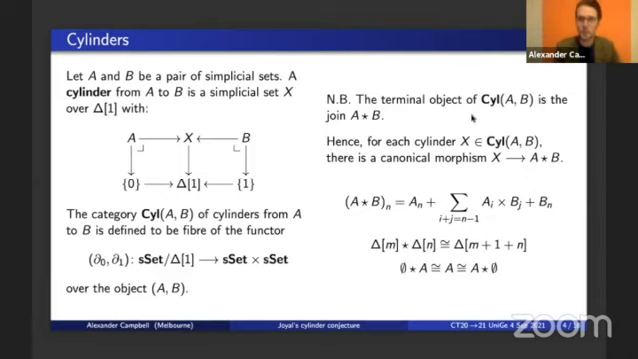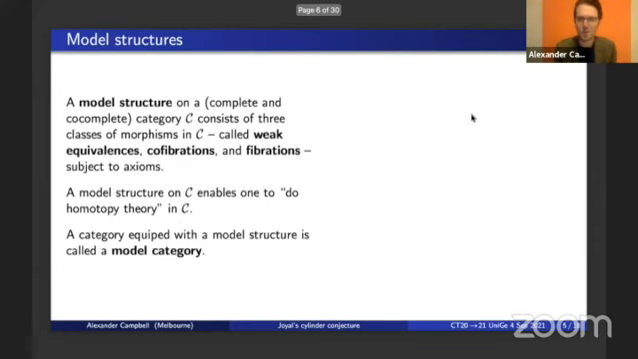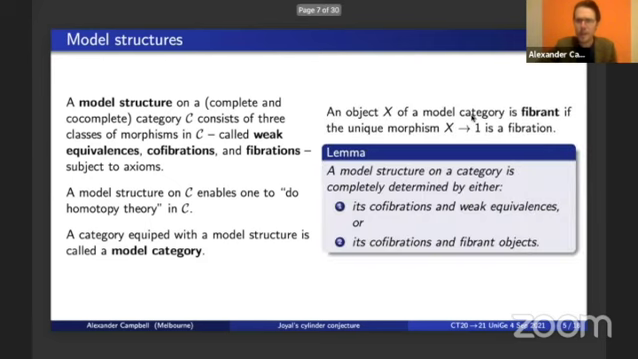And this conjecture concerns a certain model structure on the category Sil AB. So let's recall what model structures are. The standard slogan is that a model structure on a category enables one to do homotopy theory in that category. Precisely, it consists of 3 classes of maps called weak equivalences, cofibrations, and fibrations, subject to various axioms. And we say that a category equipped with a model structure is a model category. Now, an object in a model category is said to be fibrant if the unique map from it to the terminal object is a fibration.